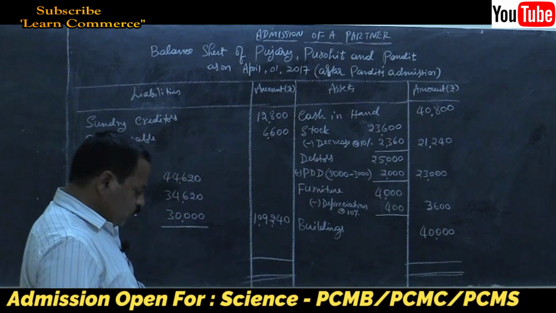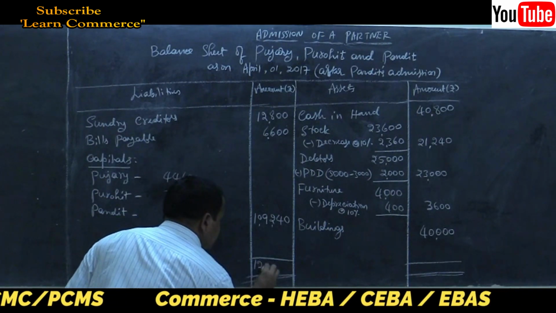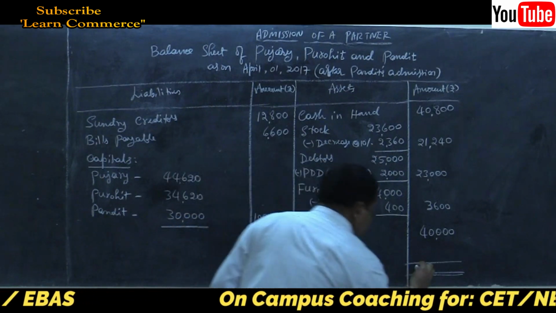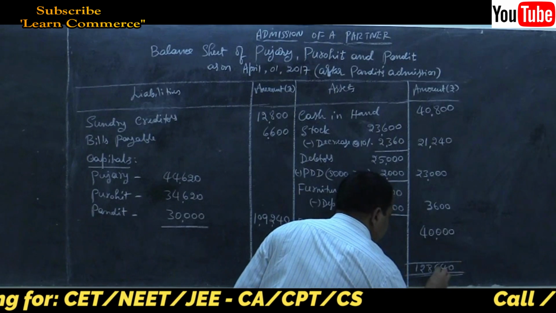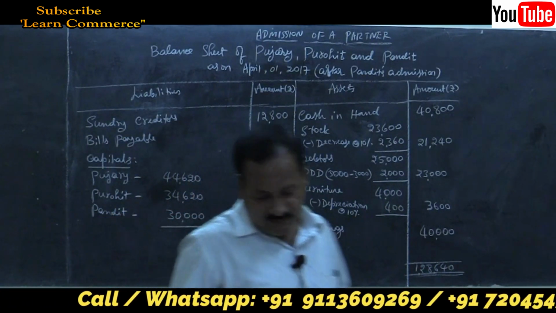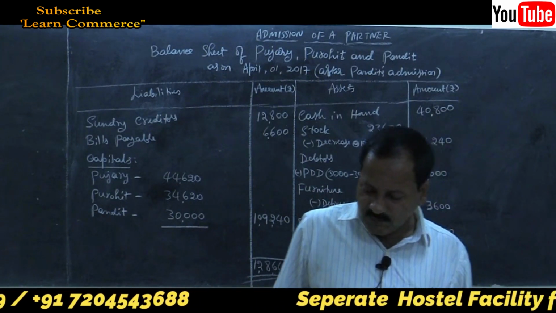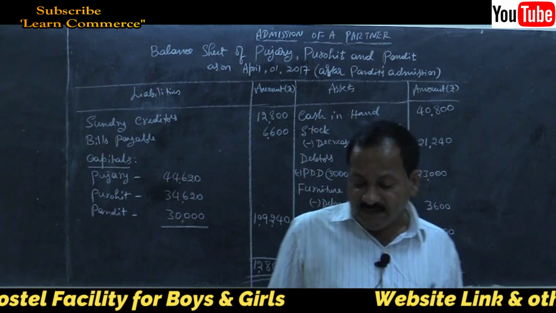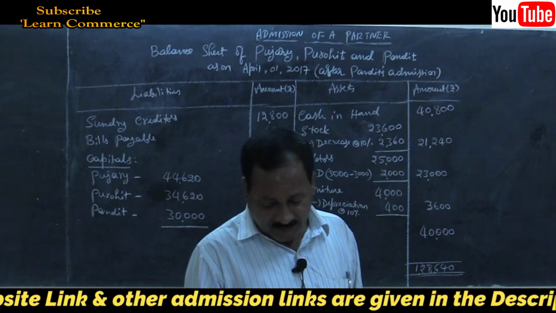Total will be 128,640. That's all. Your problem is solved. So this is how you have to solve whenever half of the goodwill is withdrawn by the old partners.